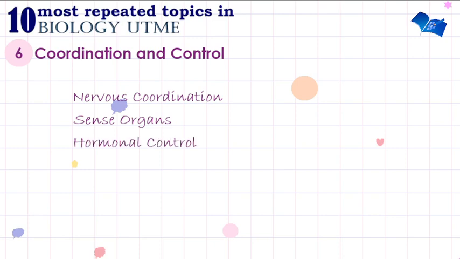Another thing you should note is hormonal control. You need to know the animal hormonal system, and you need to know the plant hormonal system. In the animal hormonal system, you need to know the pituitary gland, the thyroid gland, the parathyroid gland, the adrenal gland. You need to know the pancreas. You need to know the gonads. These are very important things you need to know under coordination and control.